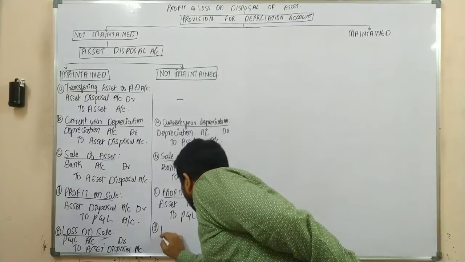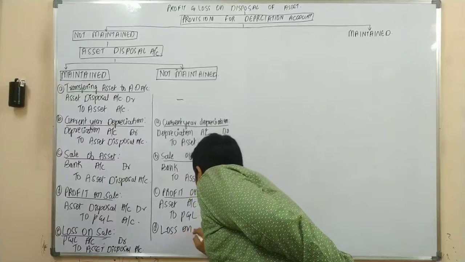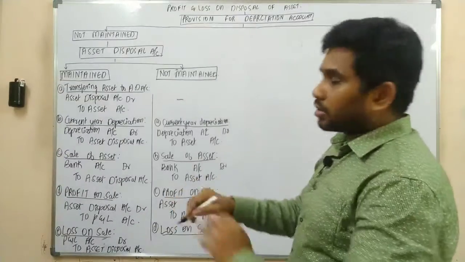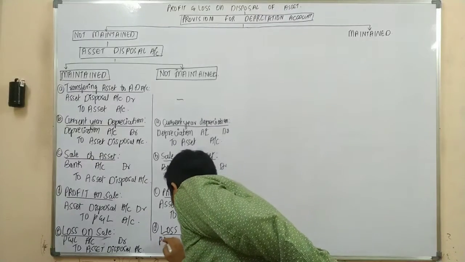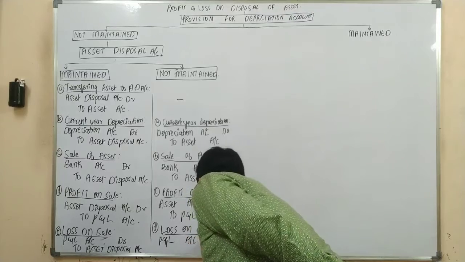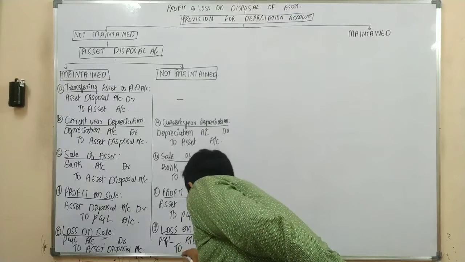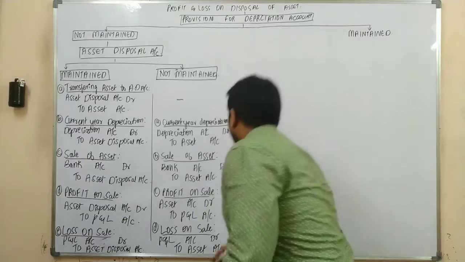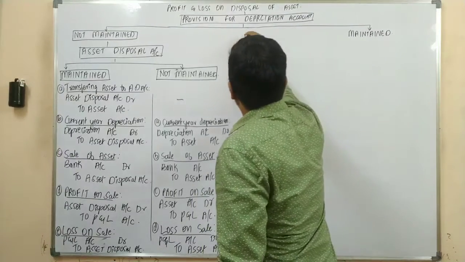In case of loss on sale, the journal entry would be P&L account debit to asset account.